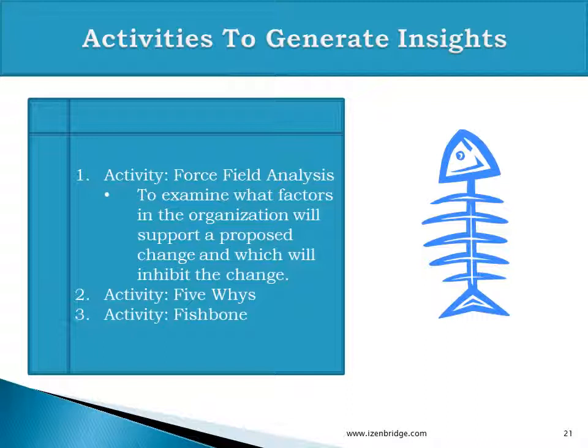So force field analysis is a way of analyzing the conducive and resistive factors for a given reason or a given effect. So these are the activities which we can use to generate insight. Once we have a trend identified, we try to do a root cause analysis, and to do the root cause analysis we can use 5 Whys, fishbone, or force field analysis.